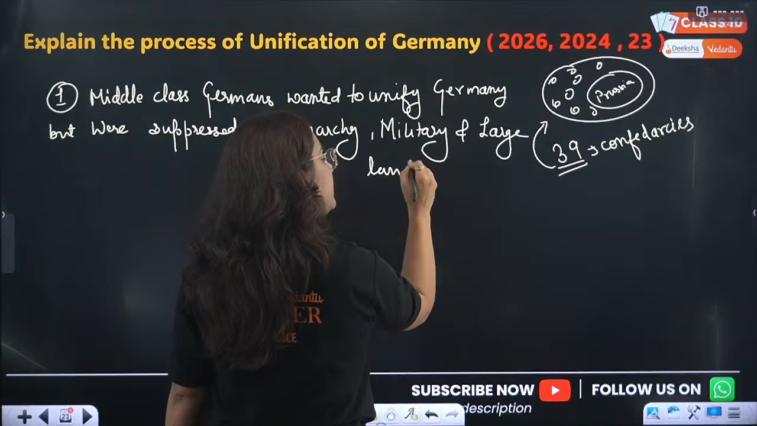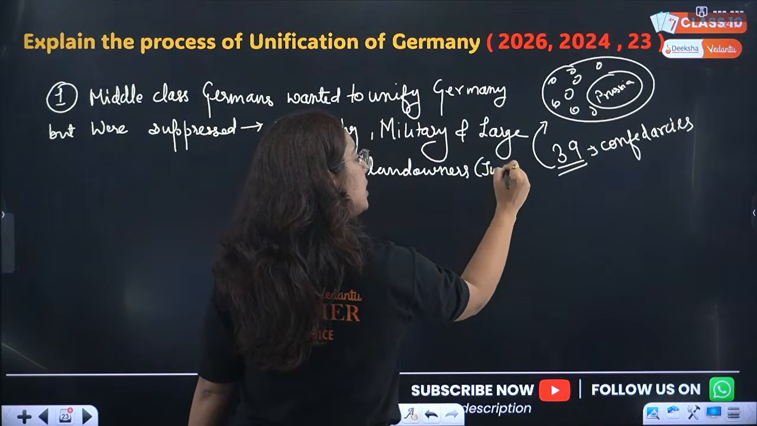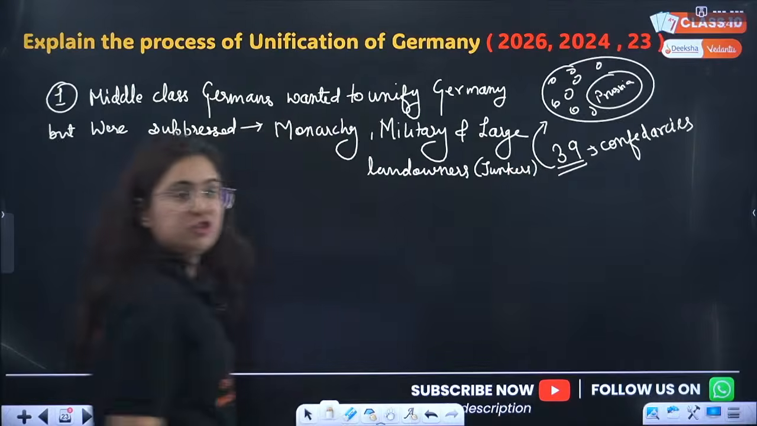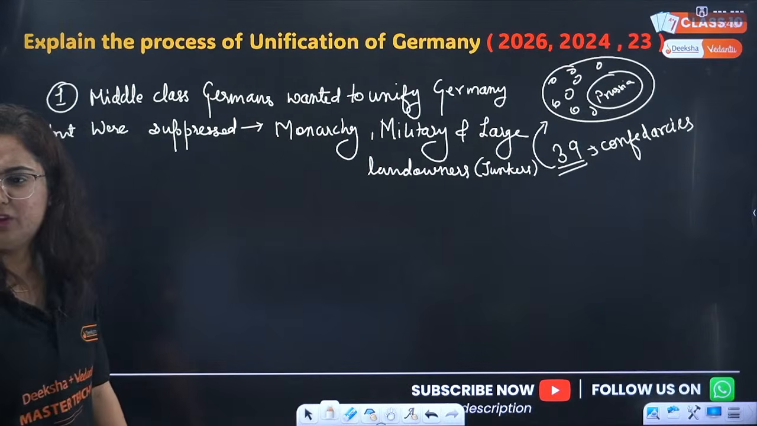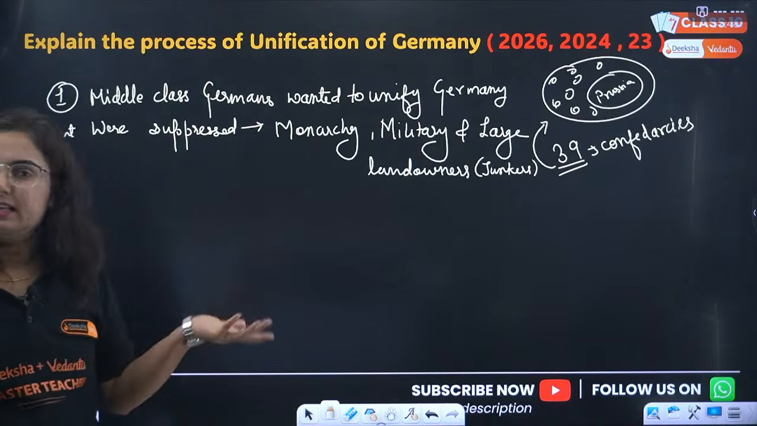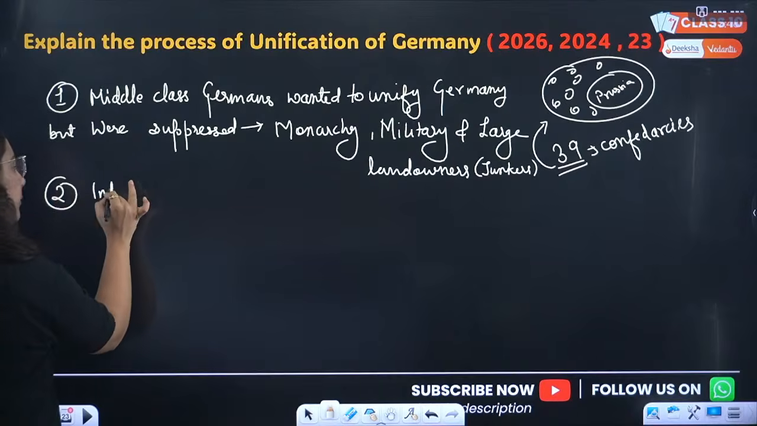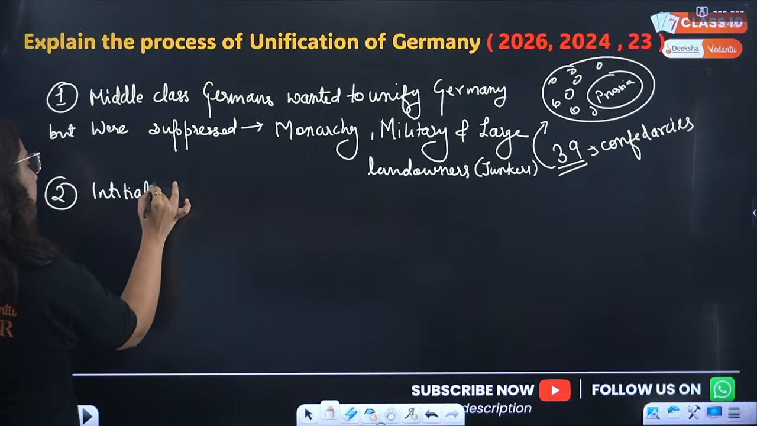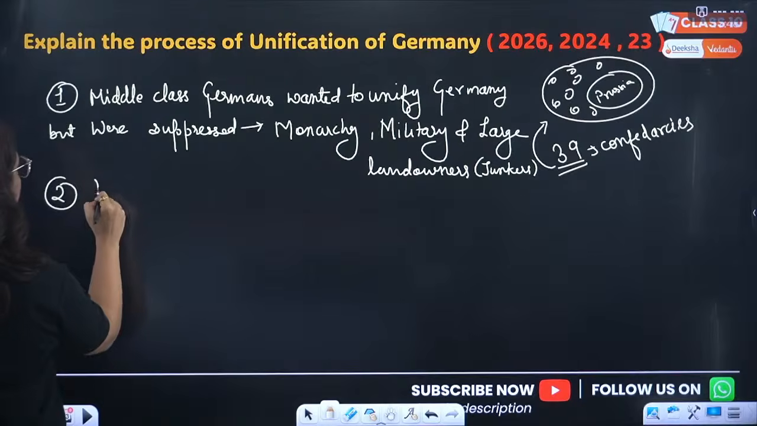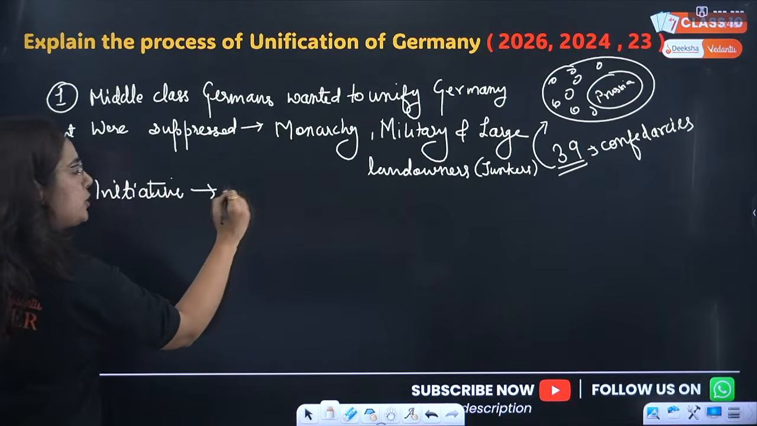And what were these landowners known as? They were known as Junkers. An MCQ that can come in your exam. So whenever they tried this, it happened. Now this time the initiative is taken by Prussia.